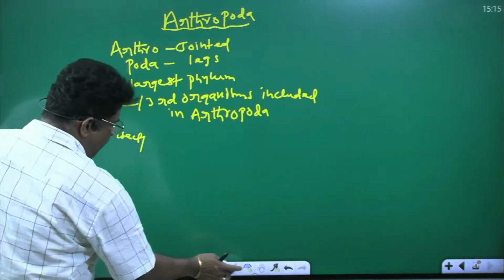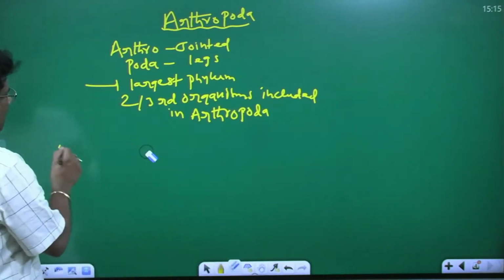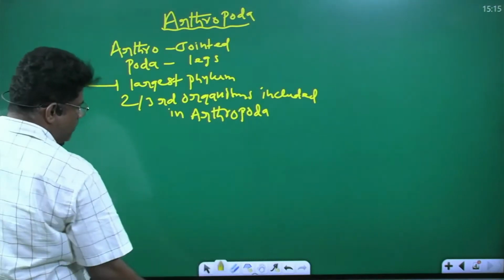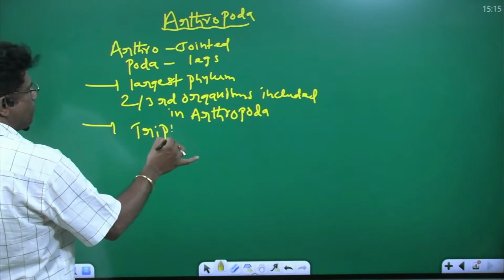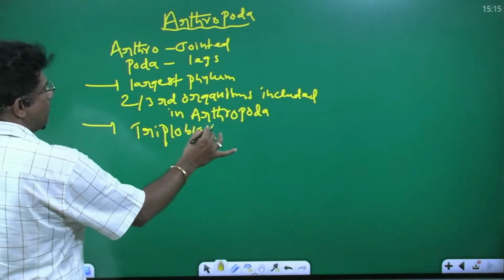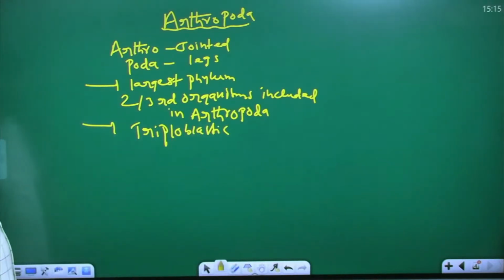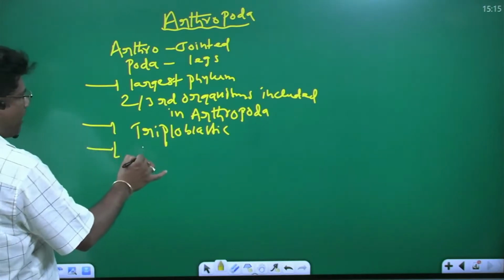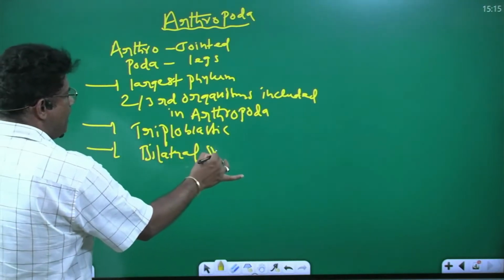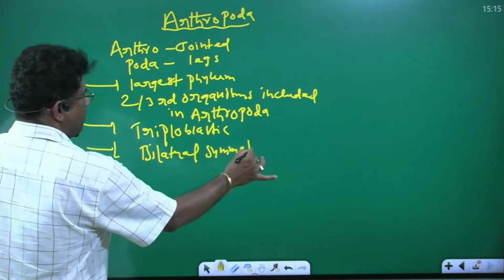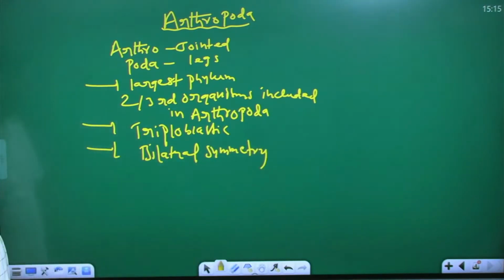Yes, what are the common points of arthropoda? They are triploblastic organisms. Next point, they exhibit bilateral symmetry.